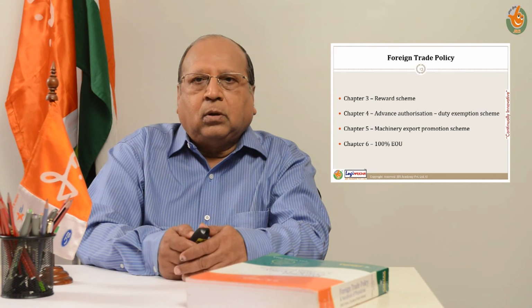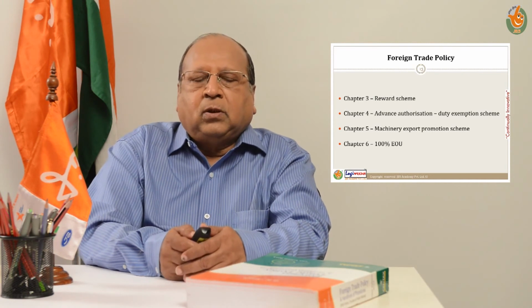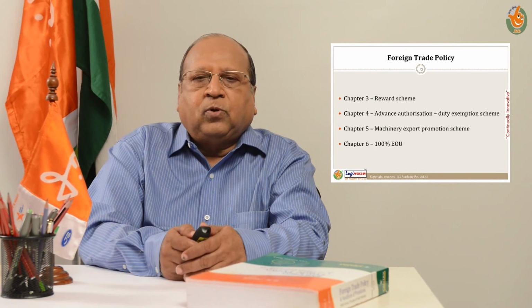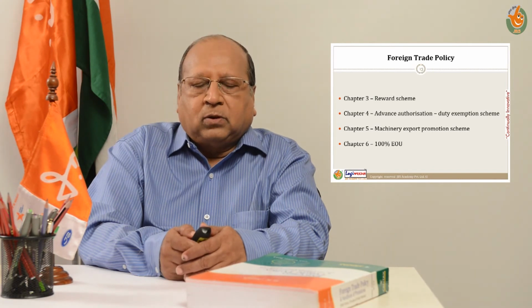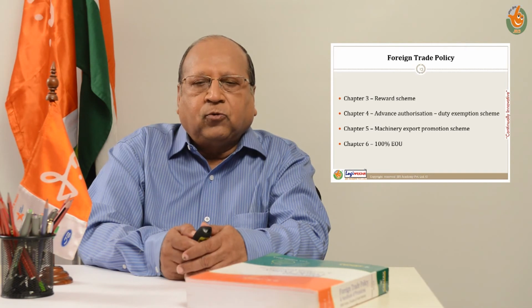Now, let us discuss certain important chapters within the policy which are relevant to exporters in general. Chapter 3 is known as the reward scheme. Chapter 4 is known as the advance authorization scheme, or rather more appropriately the duty exemption scheme. Chapter 5 is also an exemption scheme, but pertaining to machineries which the exporters require for production and export of goods out of the machineries being used.